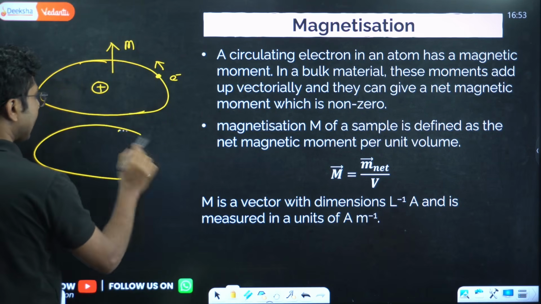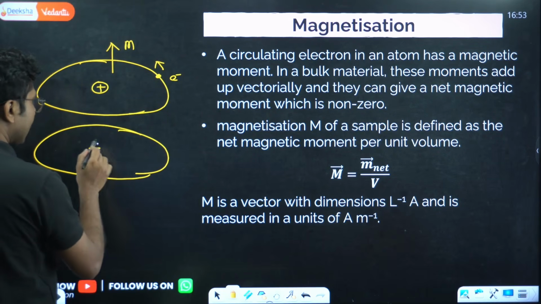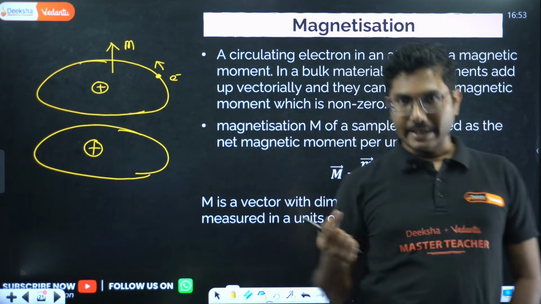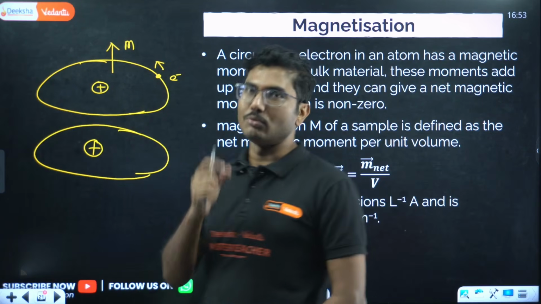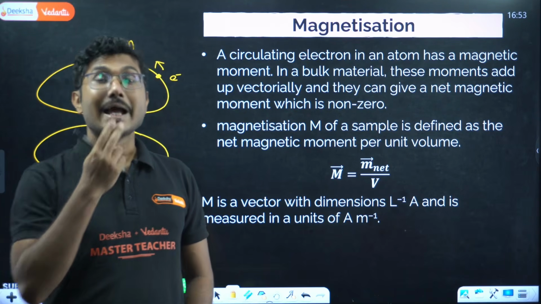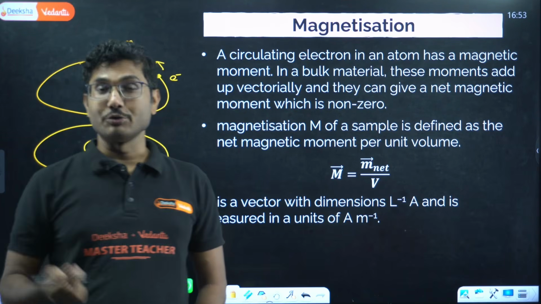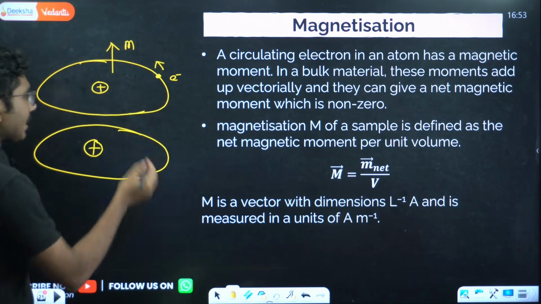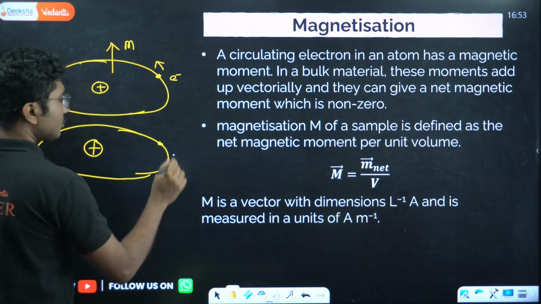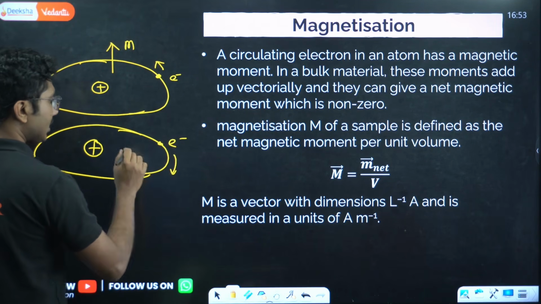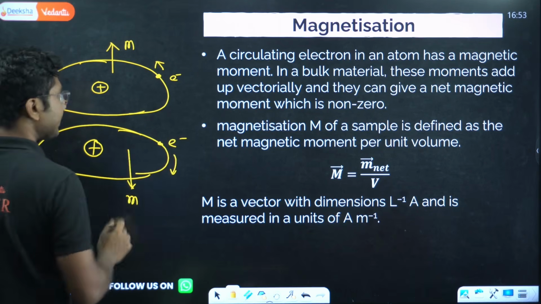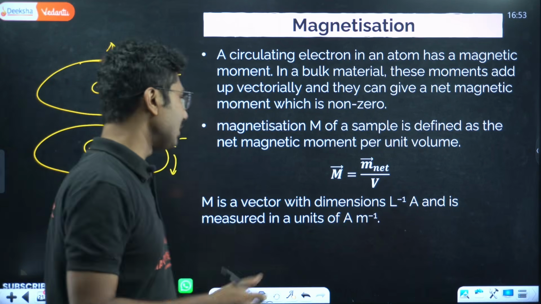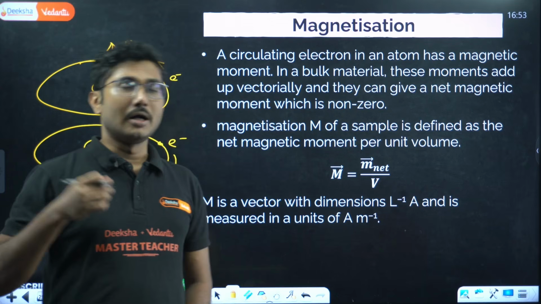In another atom of the same material, in a bulk material, obviously there is not a single atom present. In 1 mole of material there are 6 into 10 to the power of 23 atoms present, right? Each of them has multiple electrons. So one electron orbiting in this direction will have a magnetic moment in this direction. They add up vectorially based on the direction of the different magnetic moments.